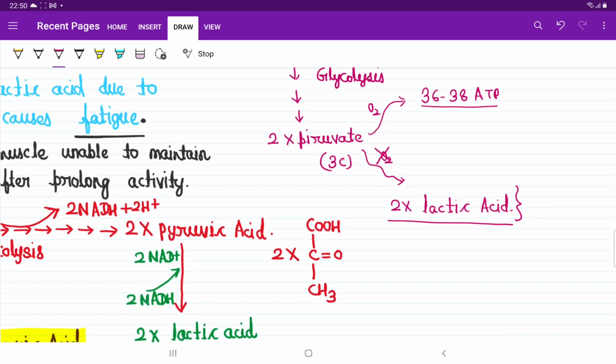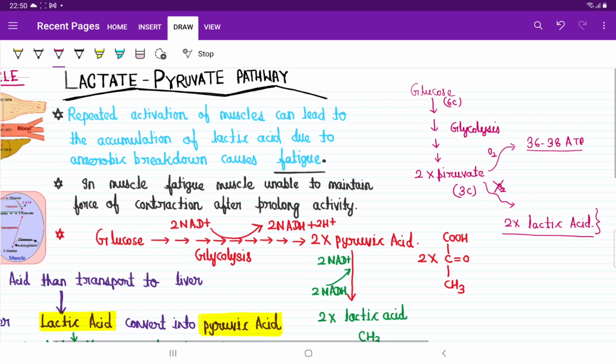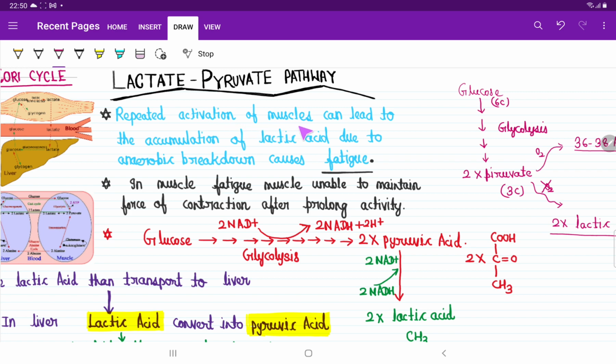Actually, when oxygen was not available, pyruvic acid entered anaerobic respiration and lactic acid formed. And when lactic acid forms in muscles due to fatigue, the person feels pain. That only I have written here: repeated activation of muscle can lead to accumulation of lactic acid due to anaerobic breakdown, which causes fatigue.